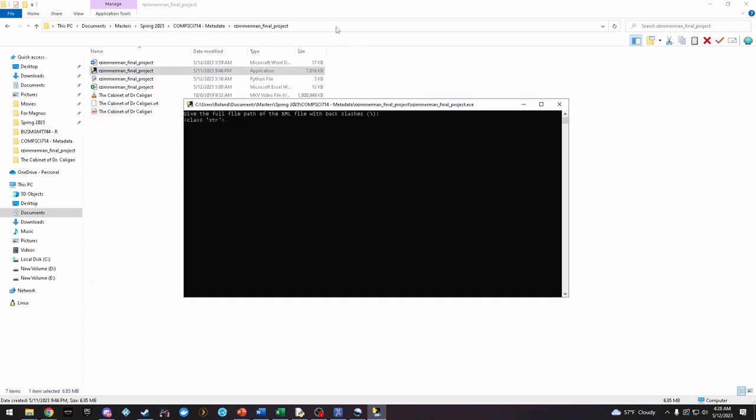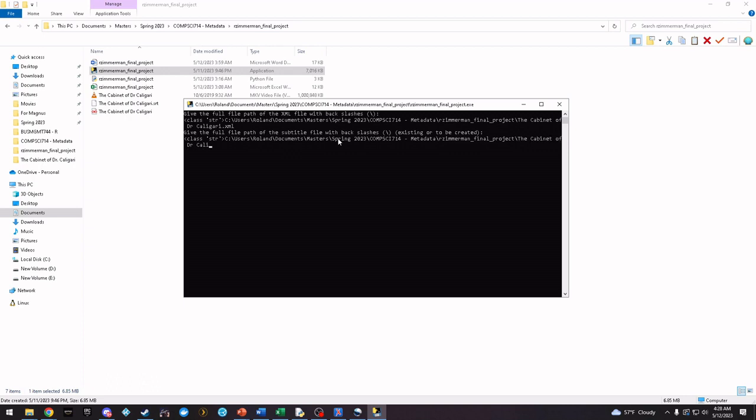So if we open the compiled exe file that I created from the Python, we will be met with several prompts, the first of which is going to be the name of the file with the file path. So we're going to enter that. And the first one it needs is the XML file. The second one it needs is the SRT file. And then we'll be met with several prompts.